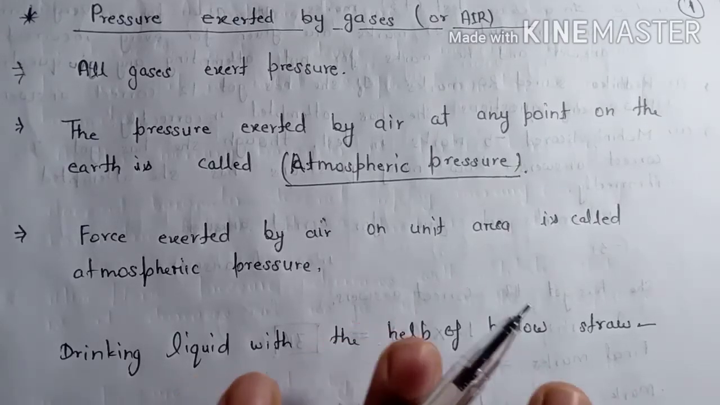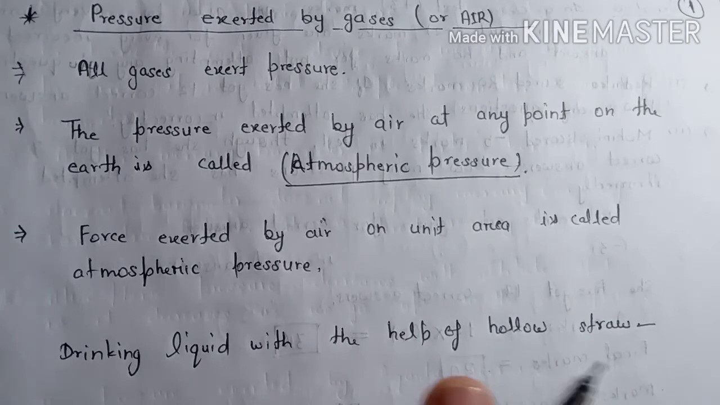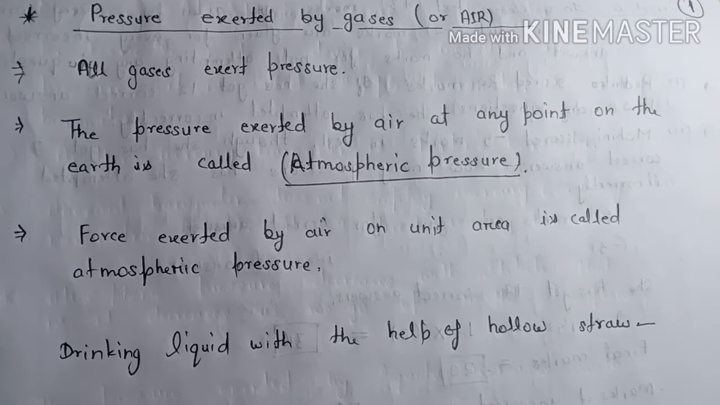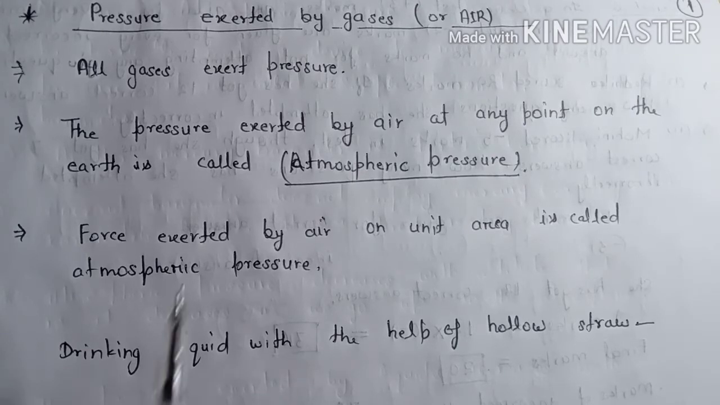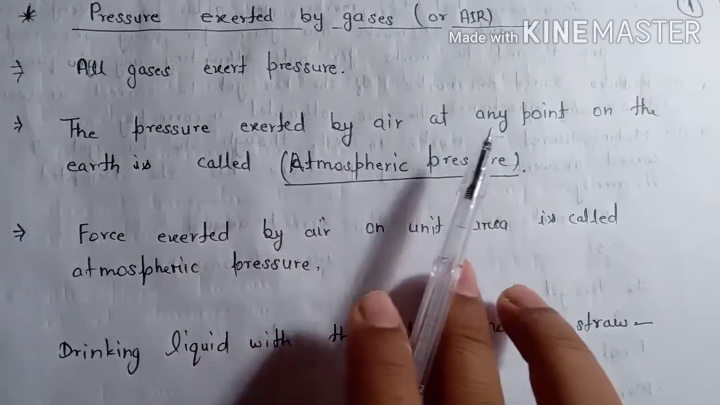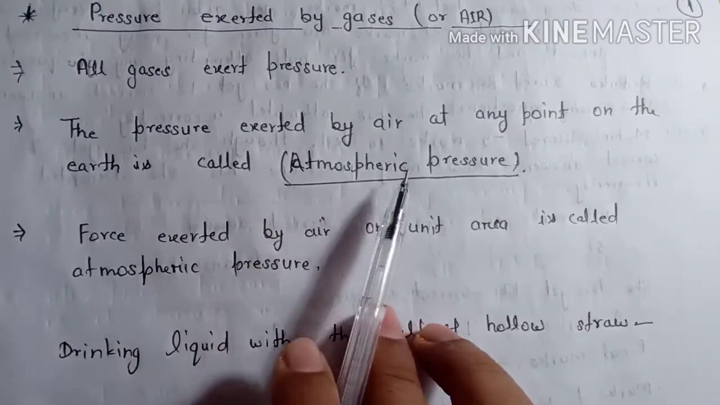All gases have their mass, and if there is mass, the gravity of the earth attracts them, and here their weight is the force on the object. Read this line: the pressure exerted by air at any point on the earth is called the atmospheric pressure.